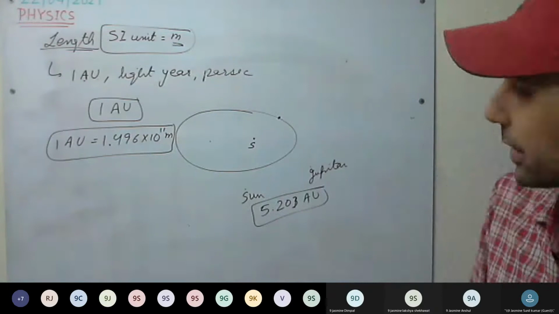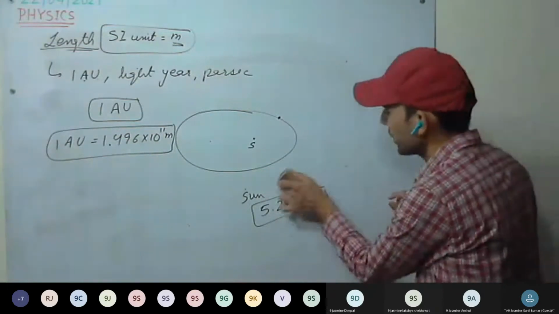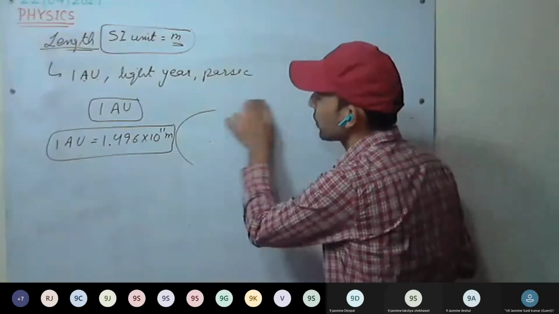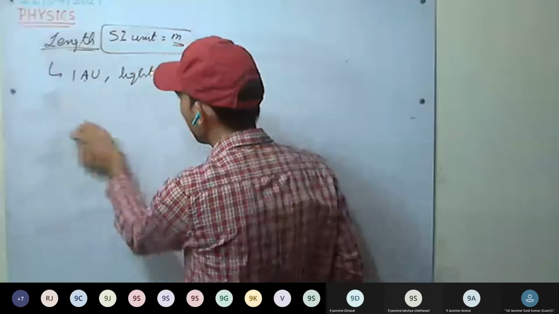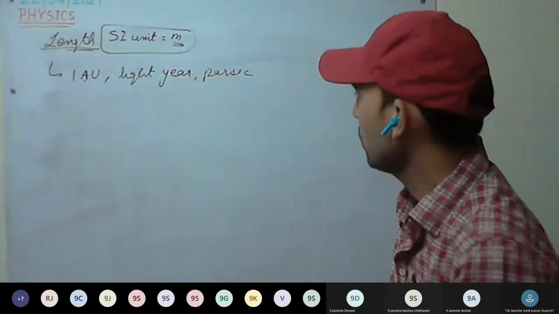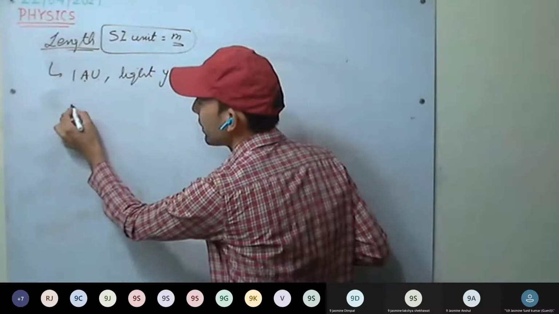Okay. Next is light year. Light year is a very important unit. It is not a unit of time. It is a unit of distance. How? We'll see it now. So, light year.